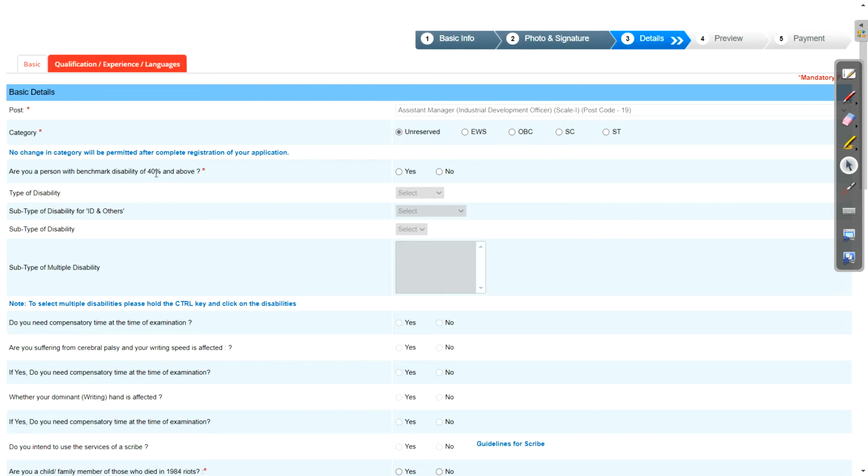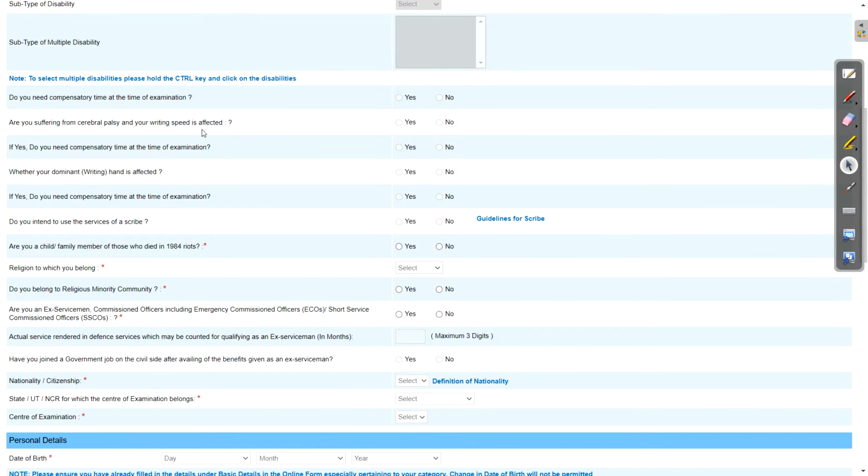Okay, then if you are a PWD candidate, then click on yes button. Here you need to select your type of disability. Okay, if you select suppose VI, then you have to enter the type. Okay, like that. If you are not PWD, then just simply click on no button, so you don't need to fill this type of information. Again, for PWD candidates there is compensatory time. Okay, then are you suffering from this? So all these fields are for PWD candidates.